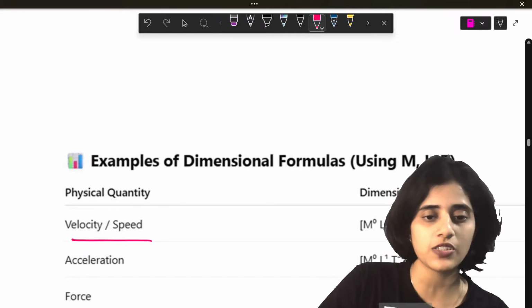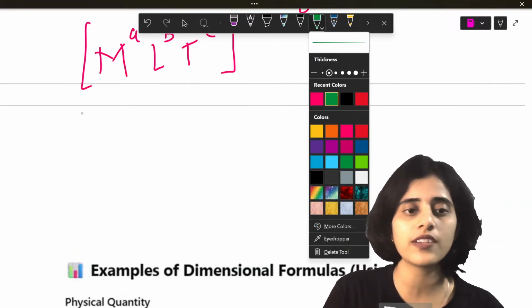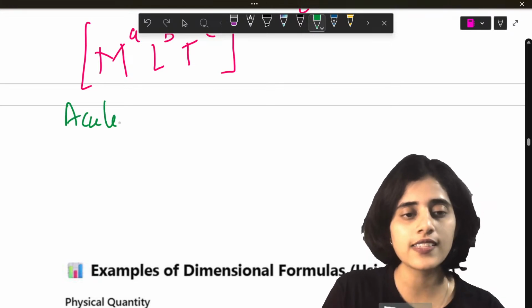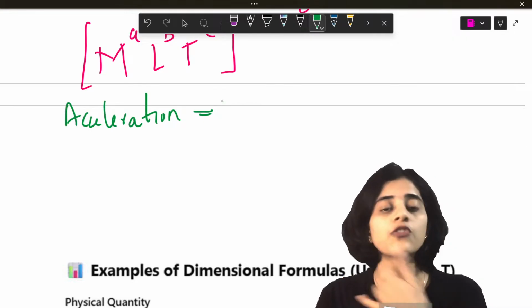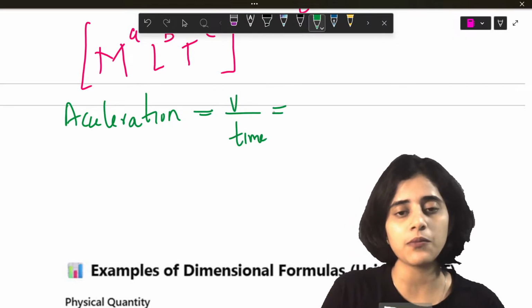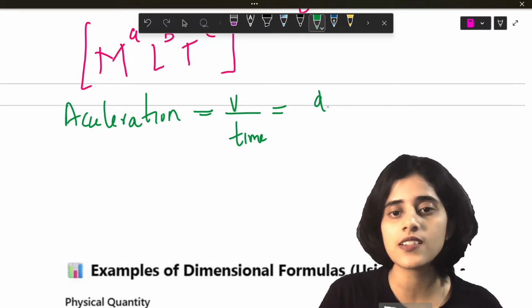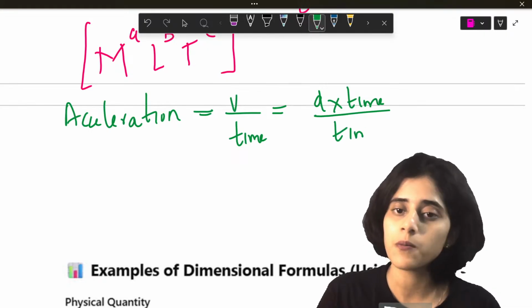Let's do another question. Acceleration. Next, find out the dimension for acceleration. So first step, write down the formula. Formula is velocity by time. Now velocity is distance or displacement by time.